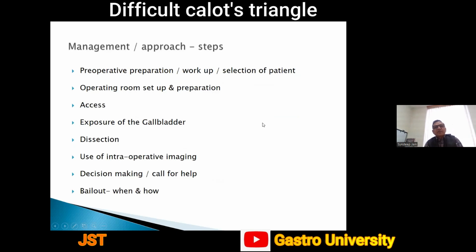Overall management steps for cholelithiasis patients include preoperative preparation, workup, selection of patient. Again, I'm re-emphasizing the importance of selection of patient depending on the operating surgeon's experience. Then operating room setup and preparation, access, exposure of the gallbladder, dissection at various levels including Calot's triangle, use of intraoperative imaging, decision making and call for help, and bailout: when and how.